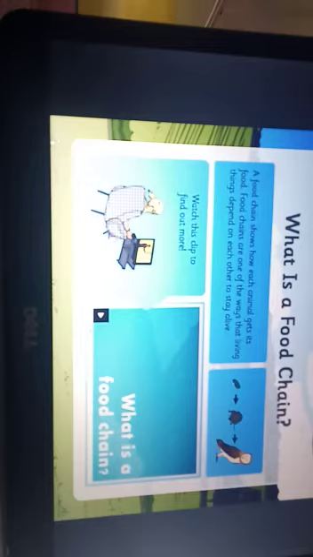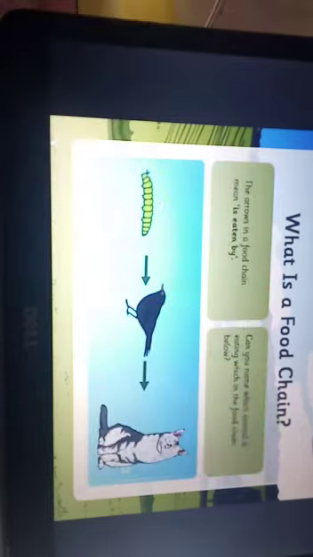What is eaten by whom in nature makes a food chain. Here we have a clip as well. We can see that later. Let us move further. What is a food chain?